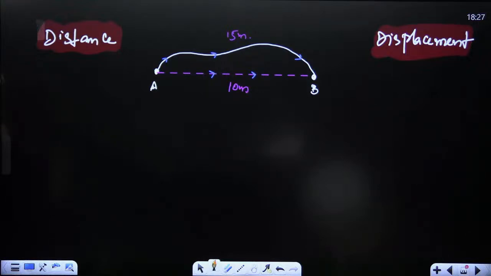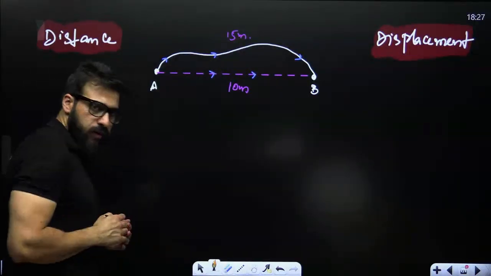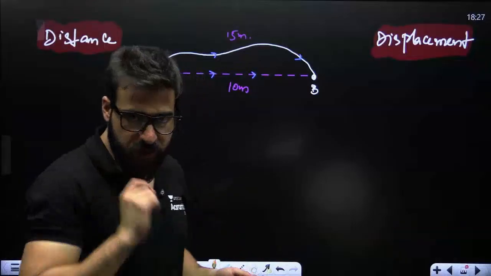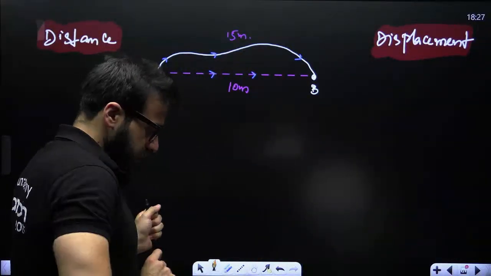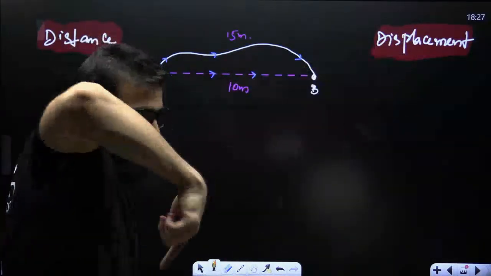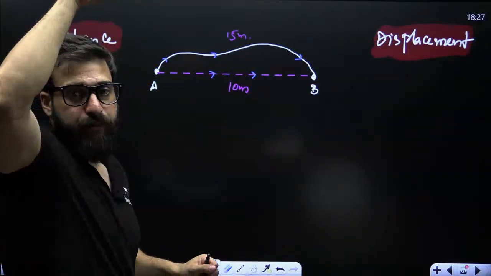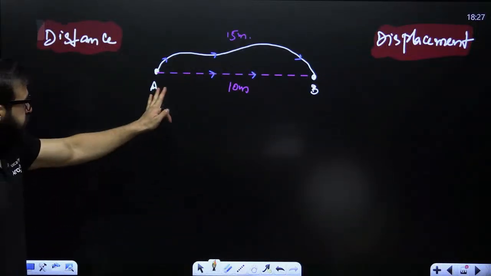See, in this particular case, what I can say is that it is two-dimensional. Why? Because this is x, this is y. So it means you are moving in x as well as y. You can consider this x, this y, and this will be z.